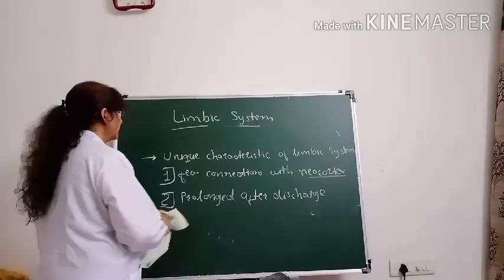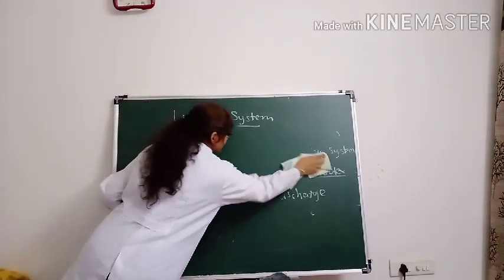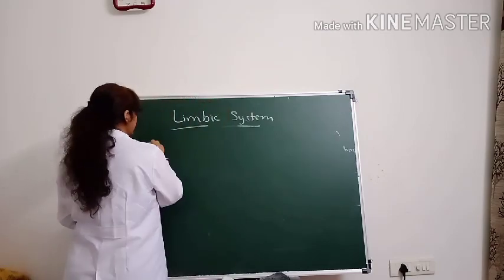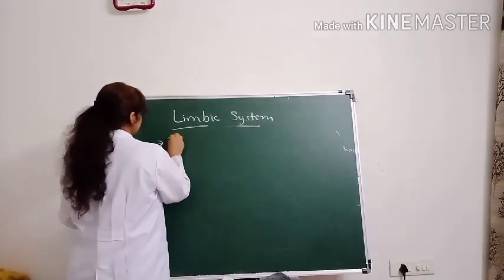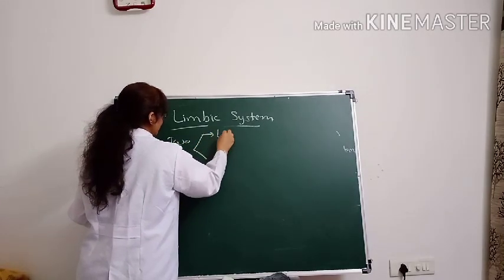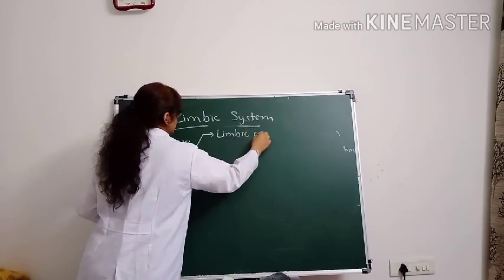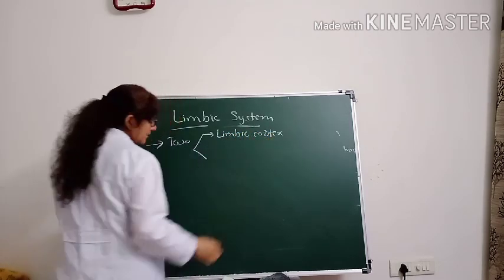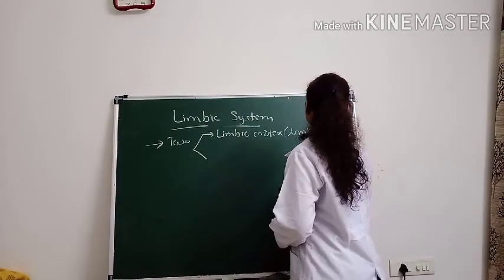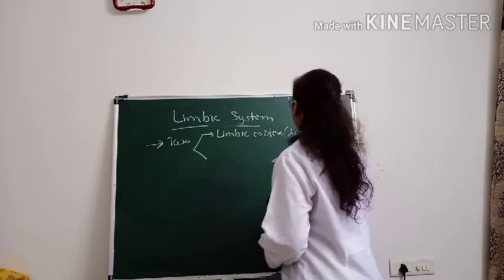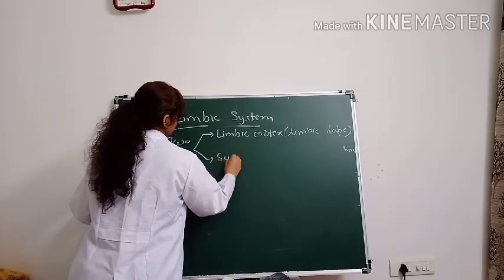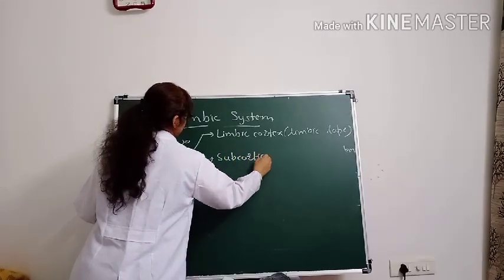Now we will go to the next part, the physiological anatomy of the limbic system. Which structures form the limbic system? The limbic system is basically made up of two components. The first one is the limbic cortex, another name for which is the limbic lobe. The next one is the subcortical structures.